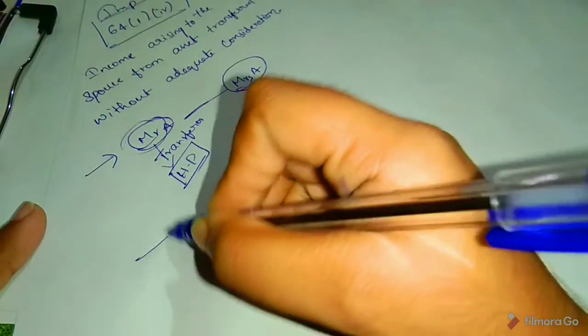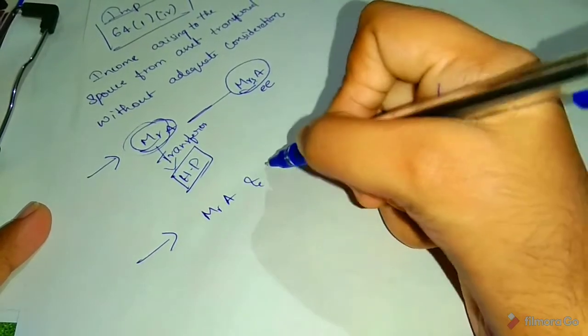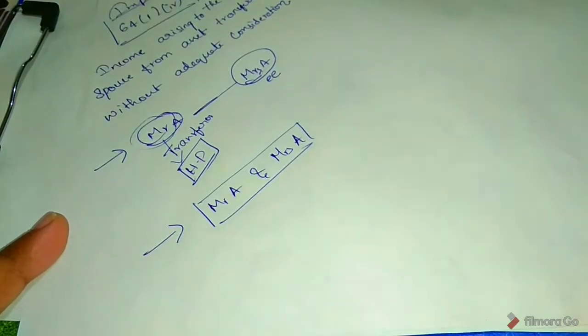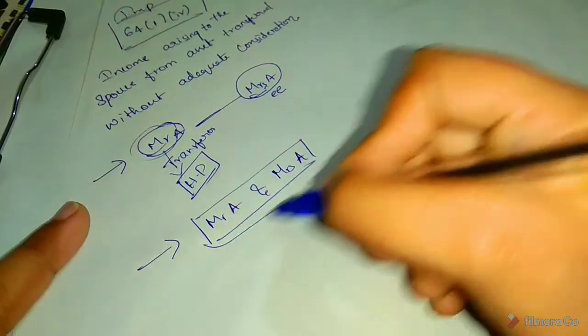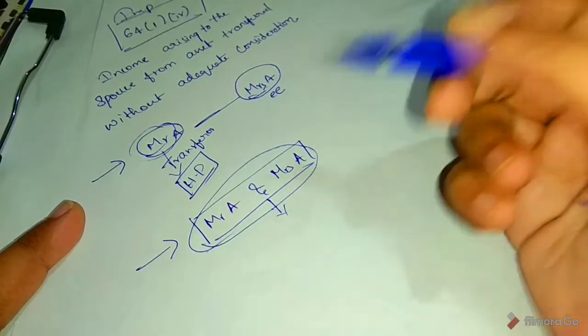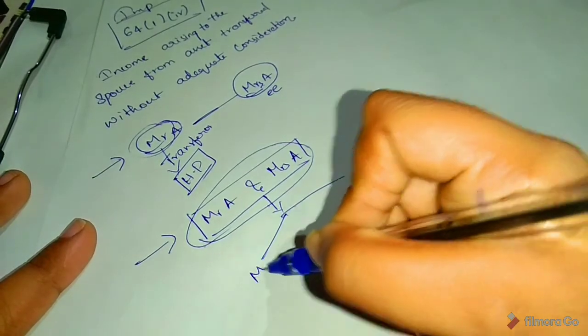And next, for example, Mr. A and Mrs. A, both wife and husband, but they are not living together. There may be some issues, they divided.